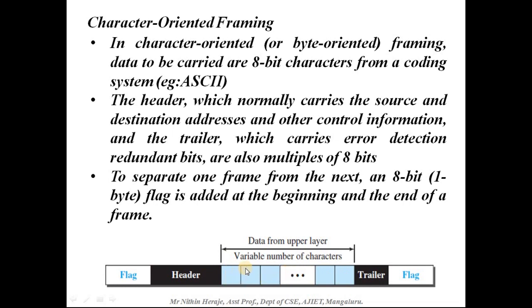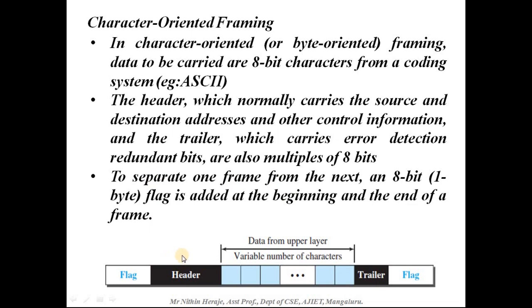Here you have a variable number of characters, but each block is of 8 bits, or I can say 1 byte. Similarly the header might have a number of blocks, but each is a multiple of 8 bits. Similarly with the trailer.